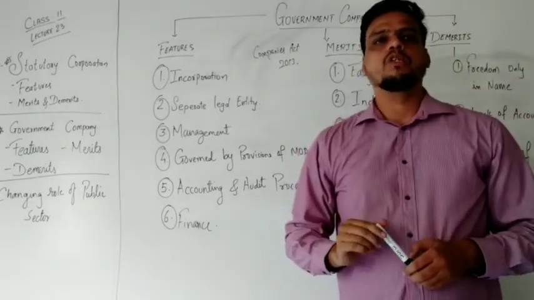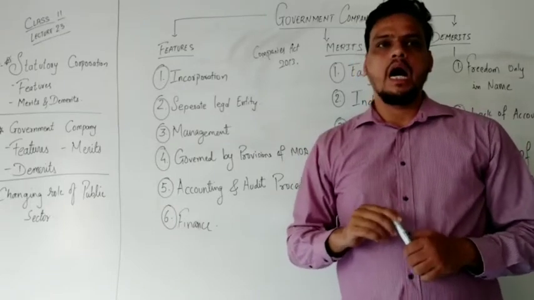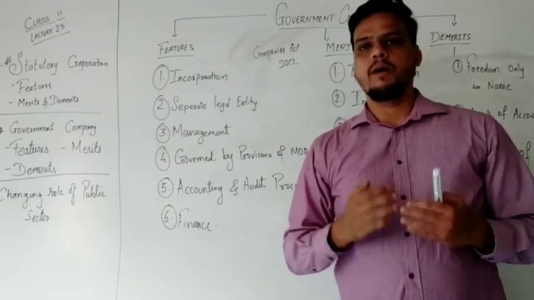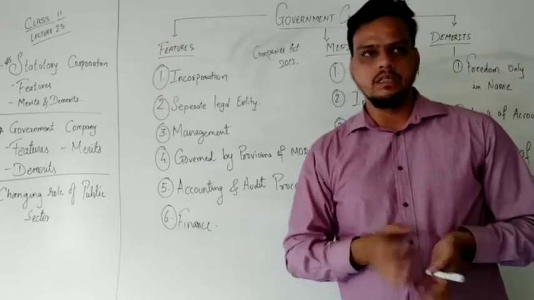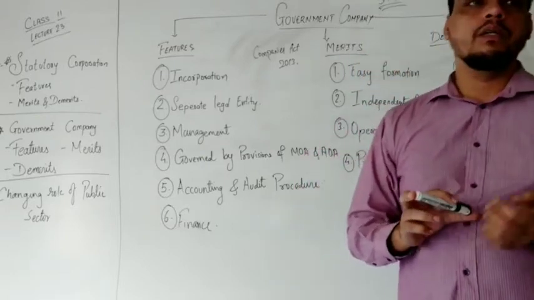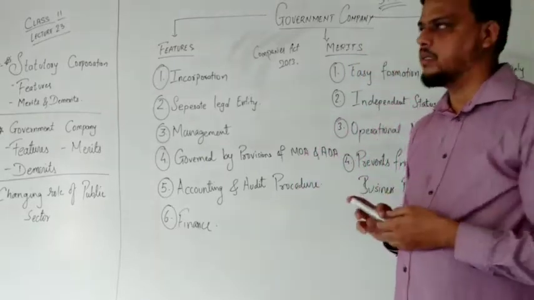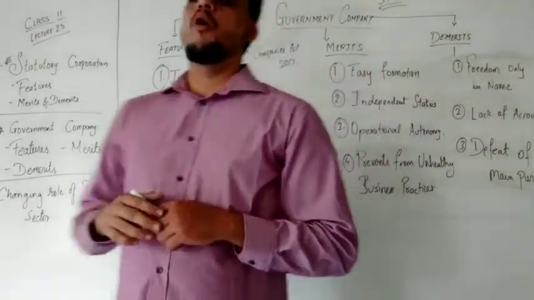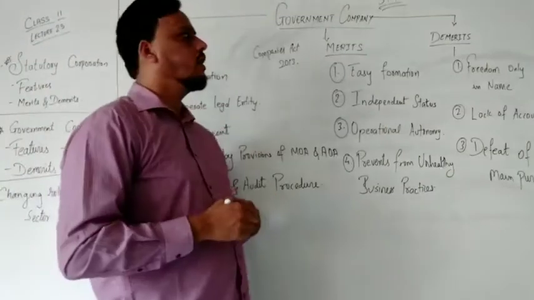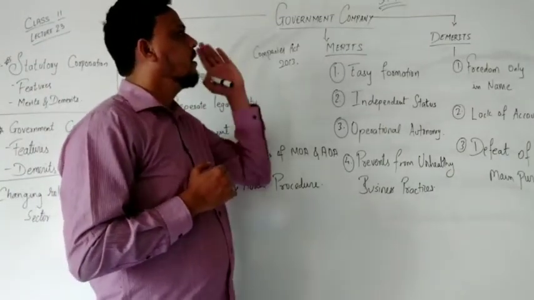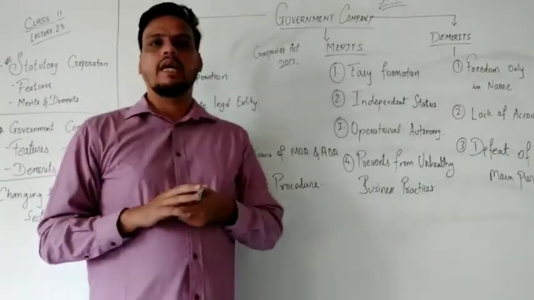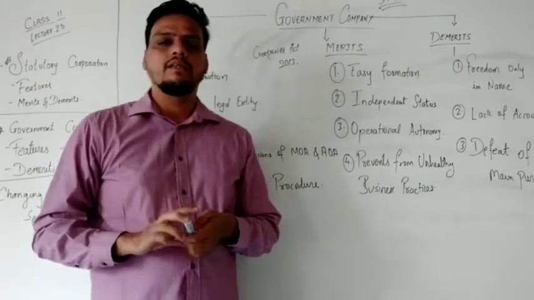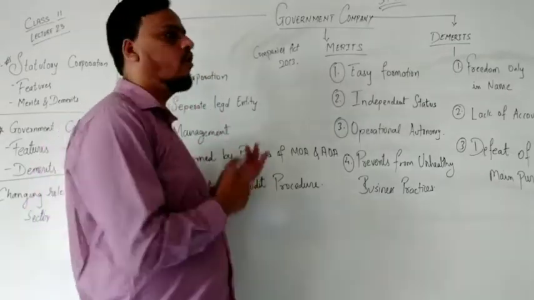All the provisions, rules and regulations are followed according to government guidelines. The funds are used by the government itself. What about the properties purchased here? Government companies purchase their assets and liabilities in the name of the President of India.